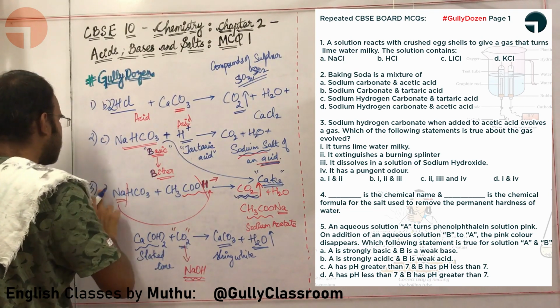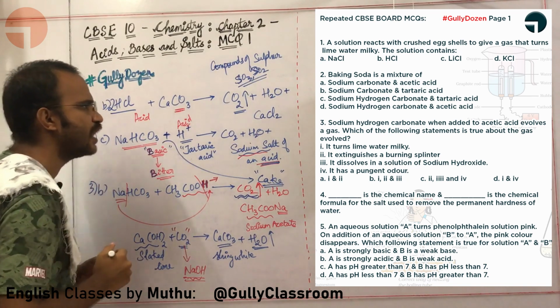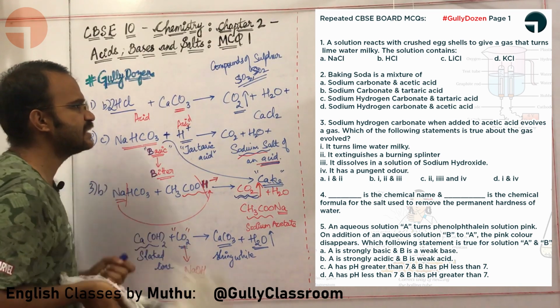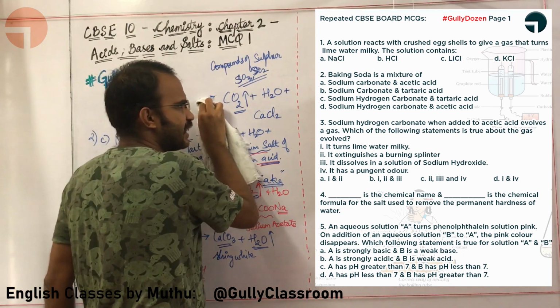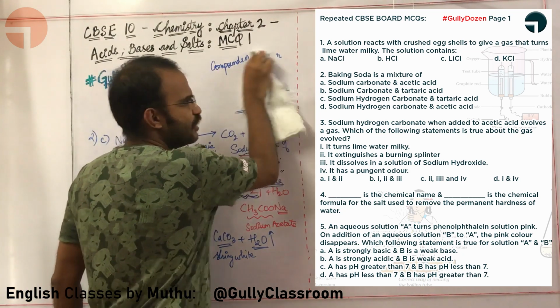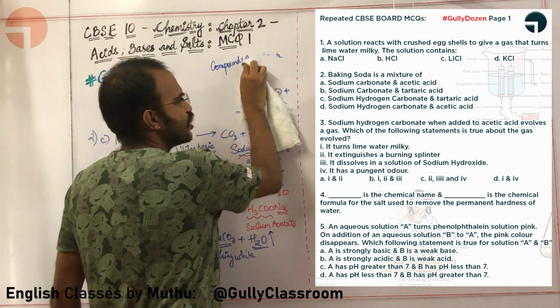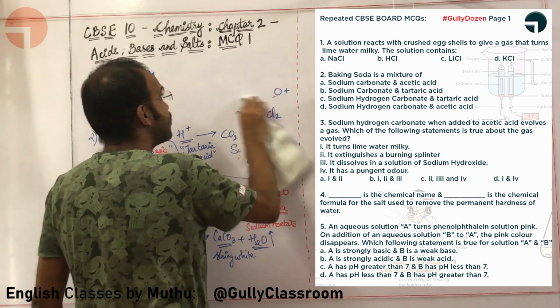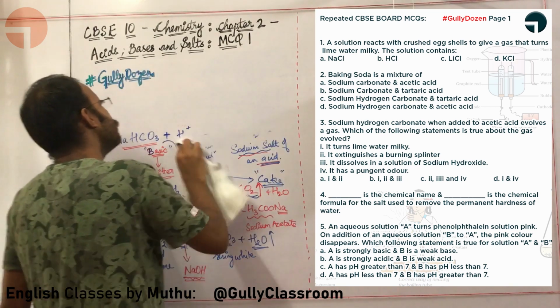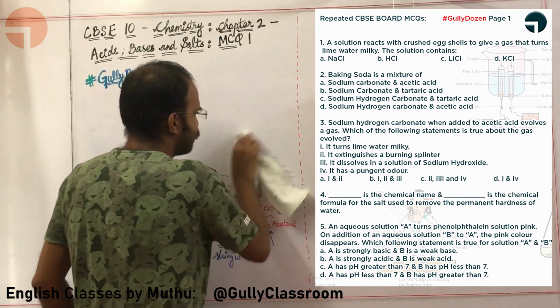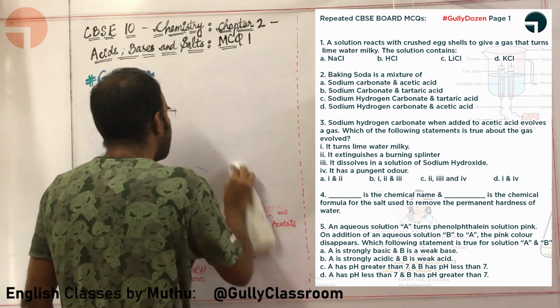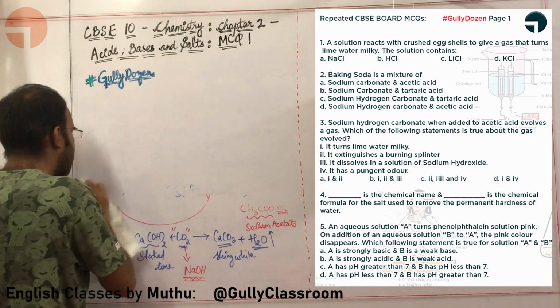Okay sir. Let us go for the fourth question. What is the fourth question? Let me read it. Dash is the chemical name and dash is the chemical formula, for the salt that is used to remove the permanent hardness of water. How are you going to remove the permanent hardness of water? Permanent hardness of water can be removed by using washing soda.